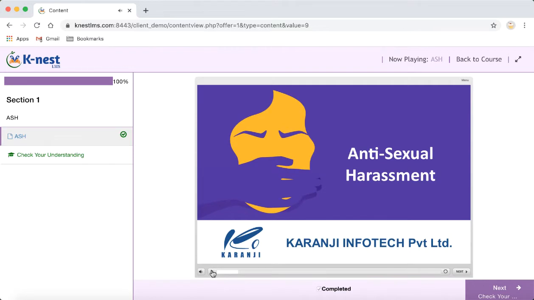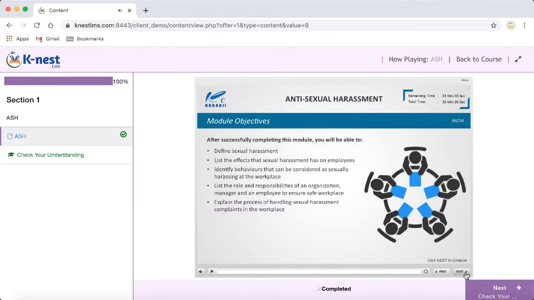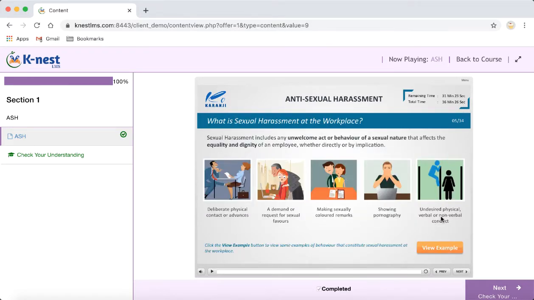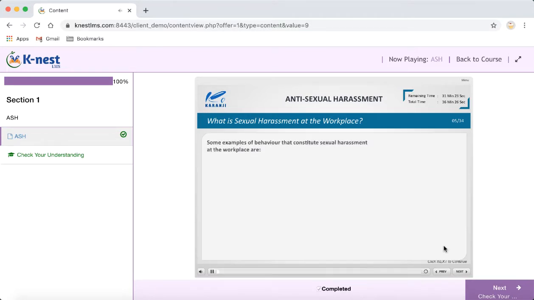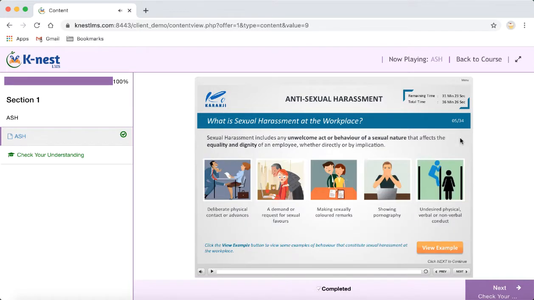Okay, so now it starts playing this video. So there is an audio also which you may not be able to hear it now. Okay, so for the want of time, let me go to the next set of pages. So these are the set of objectives of this course. So this is a type of an interaction where it shows me the content, and for more details and examples I can click on this view example button and look at that examples.